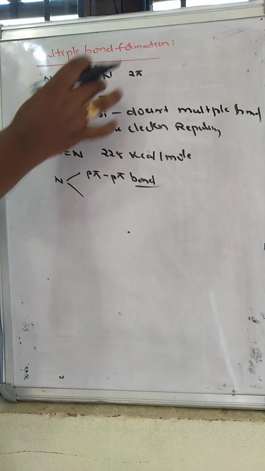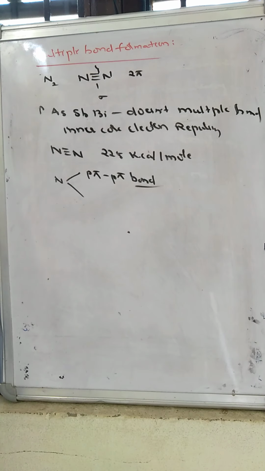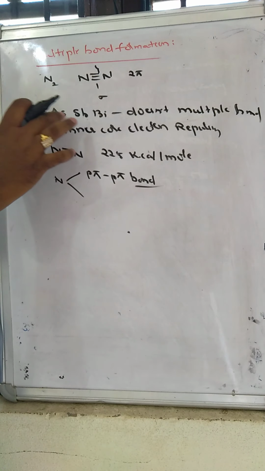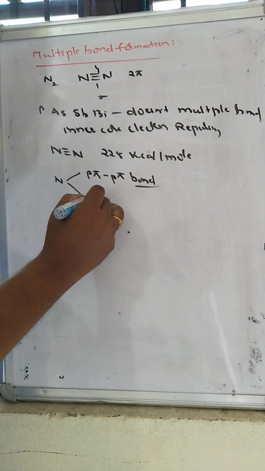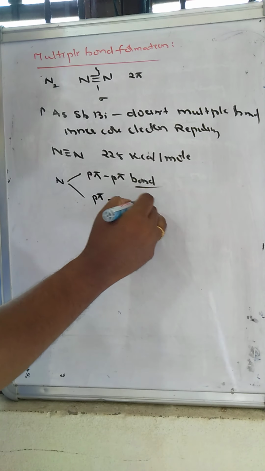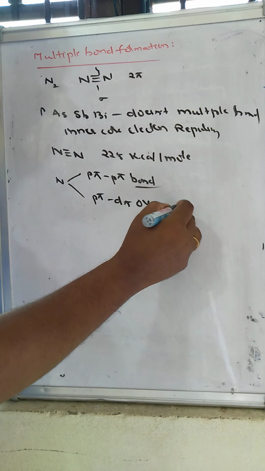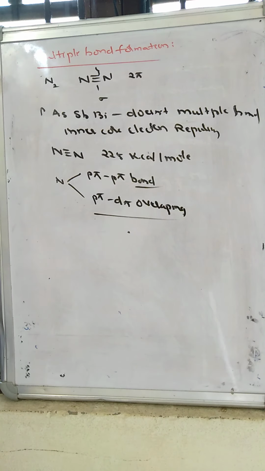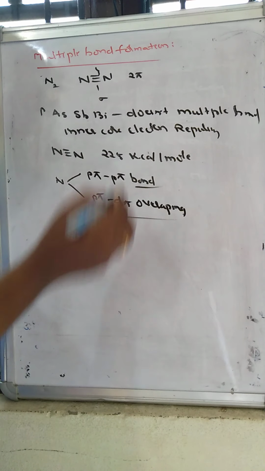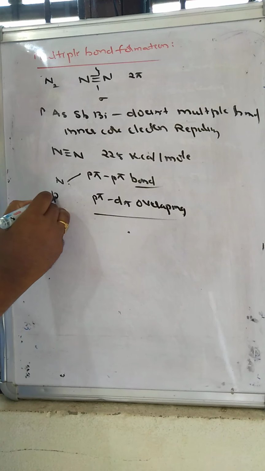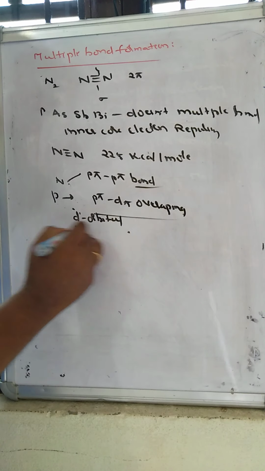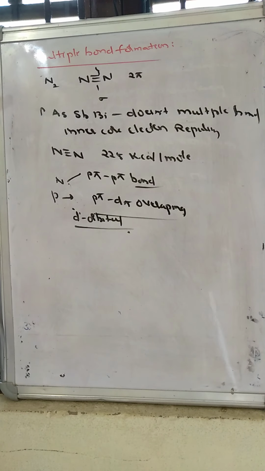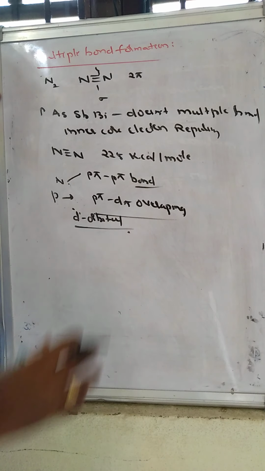We are discussing this multiple bond within similar atoms. Otherwise, phosphorus can form multiple bonds with other elements also, but there should be p pi d pi overlapping. The pi bond formed is d pi p pi, because from phosphorus onwards there are d orbitals present. So the overlapping takes place between a p orbital and a d orbital, forming p pi d pi overlapping.